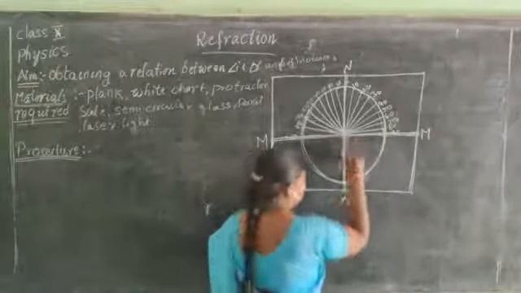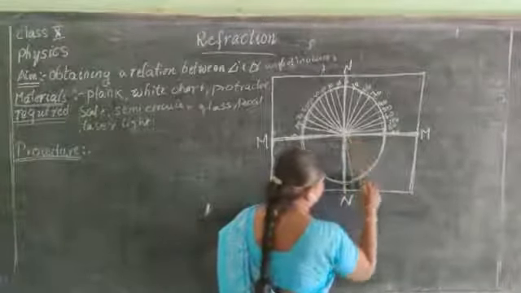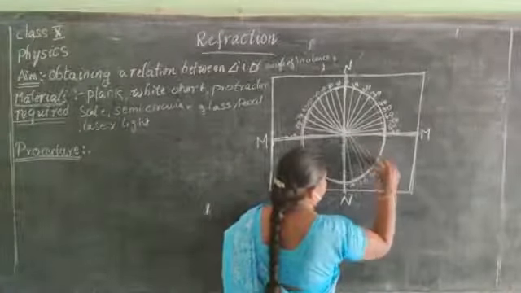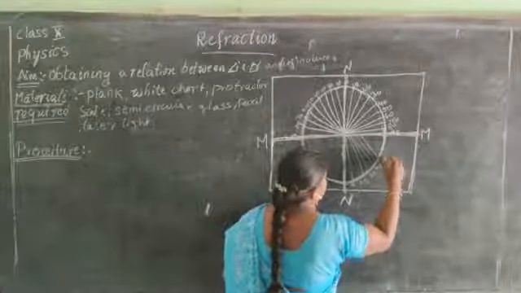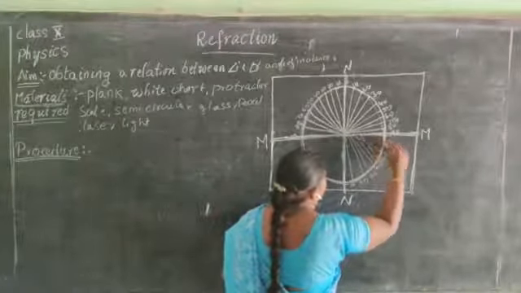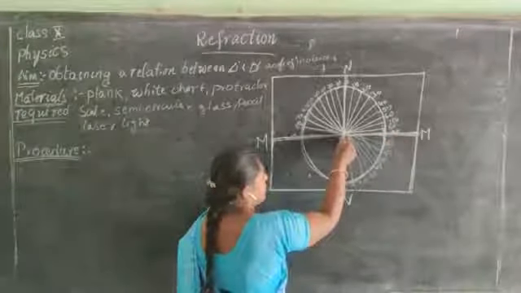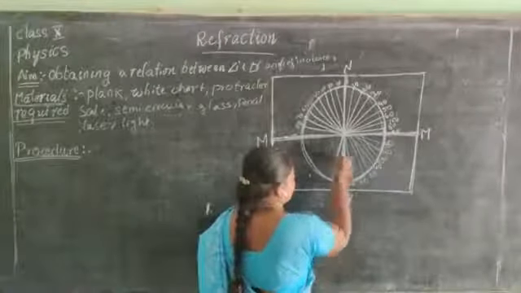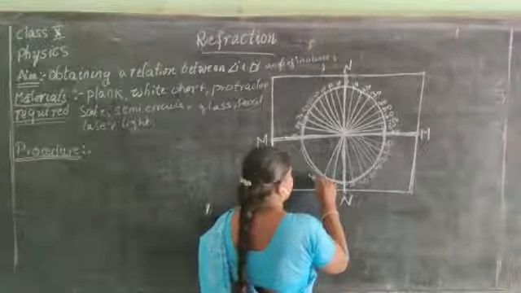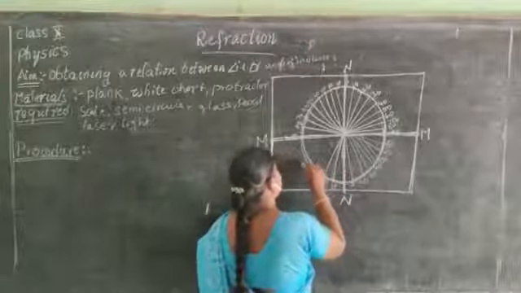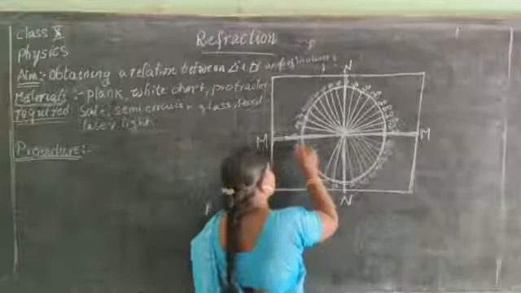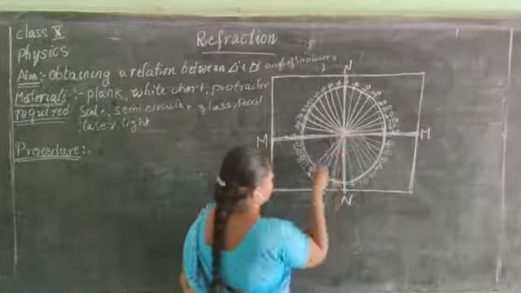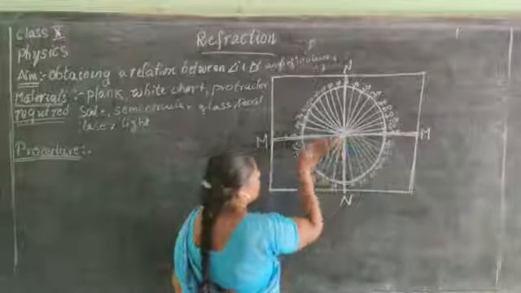So 10, 20, 30, 40, 50, 60, 70, 80 and 90 in the same manner. 10, 20, 30, 40, 50, 60, 70, 80 and 90. So 10, 20, 30, 40, 50, like this.